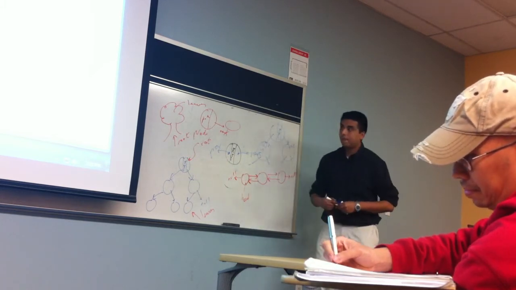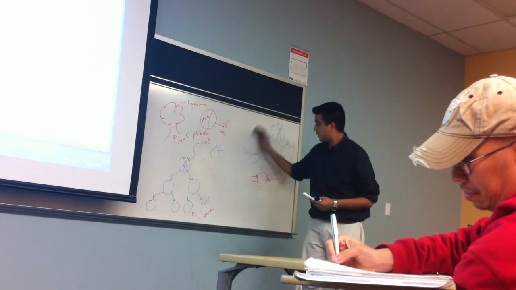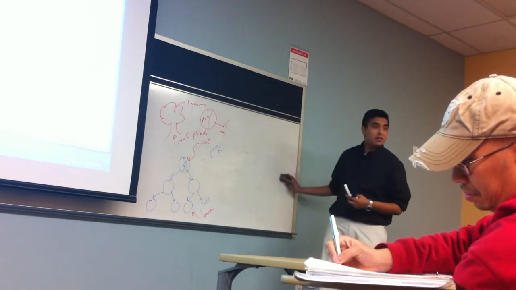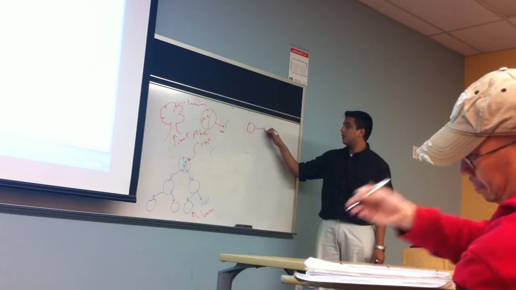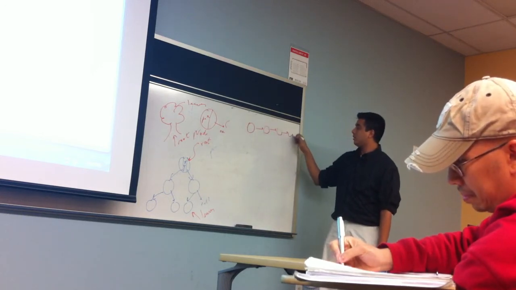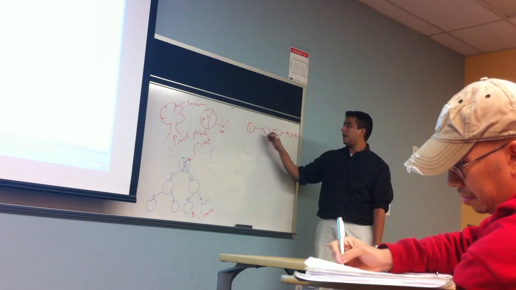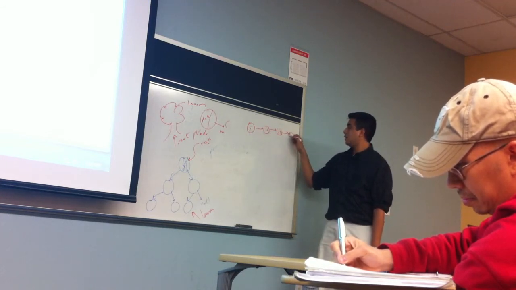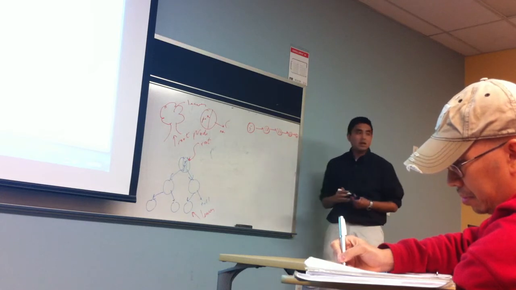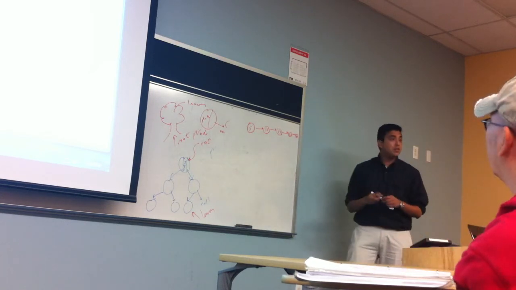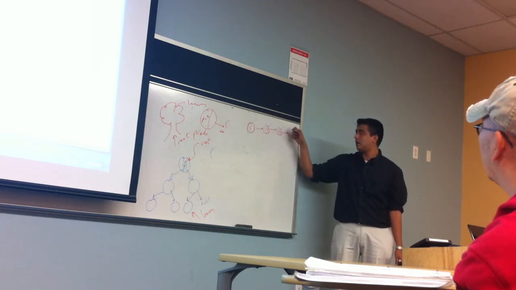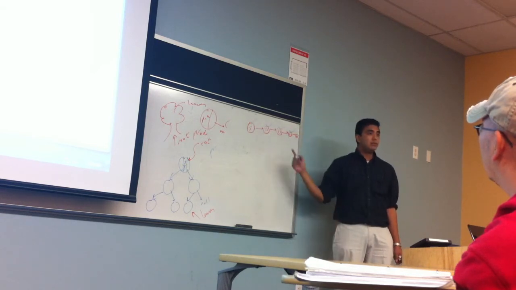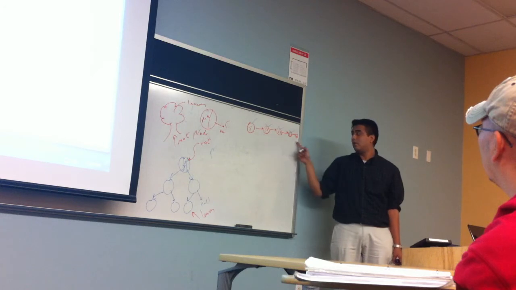Imagine I want to store numbers. Imagine how I store numbers in a linked list, for example. Even if my linked list is sorted, and I have 5, 10, say 15, 23, and 47. And I'm looking for element 23. I have to look here, here, here, here, right? What's the worst case scenario? That I look all over, right?